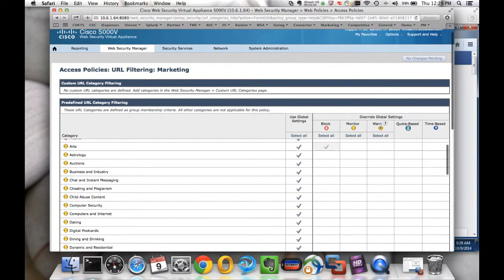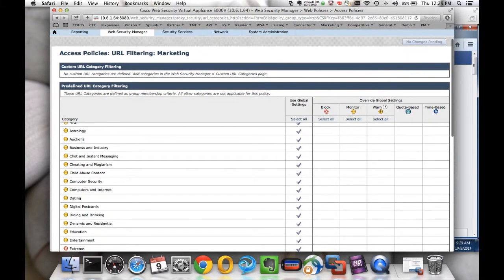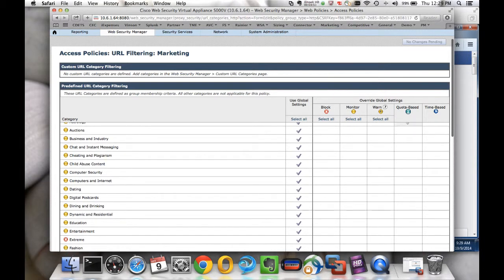So here we have the traditional controls: block, monitor, and warn for each particular URL category. I could easily add a custom URL category out here, and basically I'll have the same controls. We have the traditional time-based policies, and now we have added another level of granularity, which is quota-based policies.